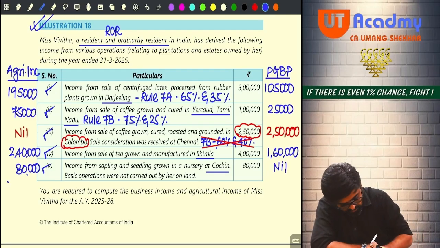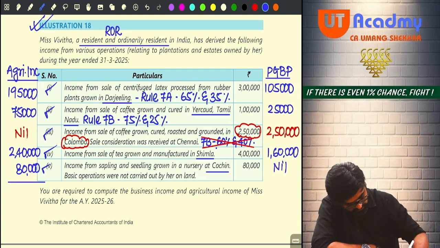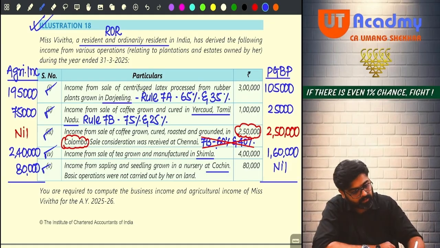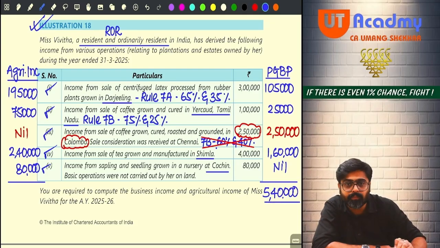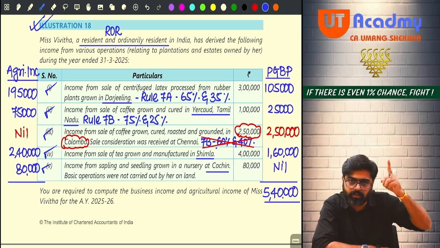Now, can you please total and tell me the amount? 1,05,000 plus 25 will give you 1,30,000. 3,30,000, 3,80,000, 4,80,000 and 60 will give you 5,40,000 if I am not wrong. Please check. 5,40,000. Is it okay? 540 only, no? This side.